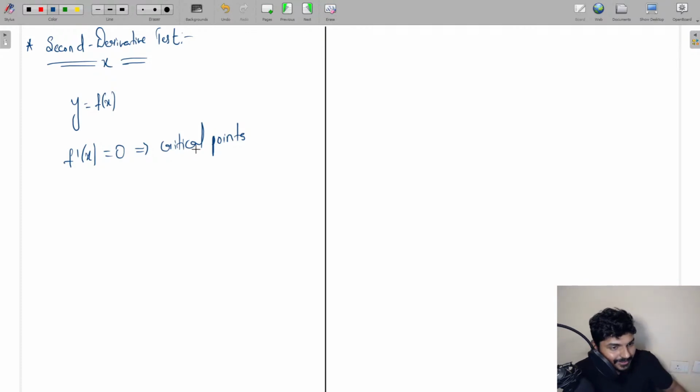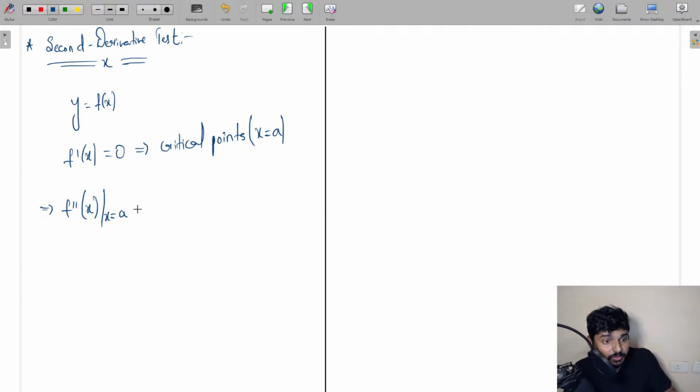After getting the critical points, you find out the f double dash of x value at those critical points. Let us say out of all these critical points, x is equal to a is one of the critical points. Now you find the value of f double dash of x at x is equal to a, at the critical points.